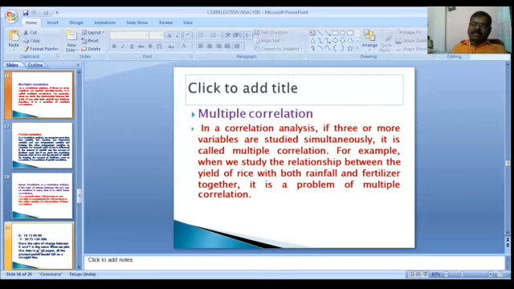In a correlation analysis, if three or more variables are studied simultaneously, it is called multiple correlation. Two variables is called simple correlation. Not two or more, but three or more variables studied simultaneously is called multiple correlation.